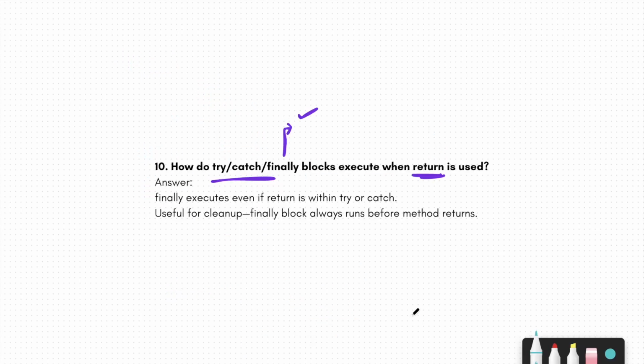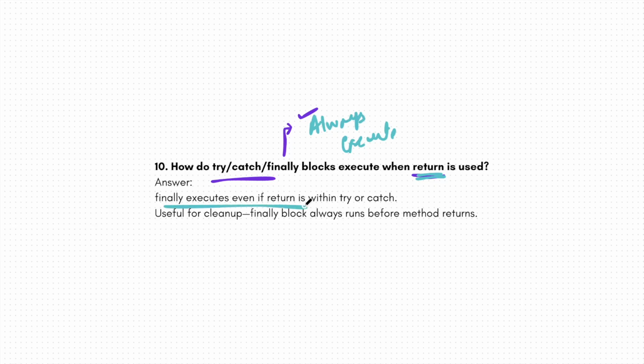So this is what the question is asking: how do try, catch, finally blocks execute when return is used? When return is used, finally will always execute. So finally executes even if return is within the try or catch, and it is useful for cleanup. The finally block always runs before the method returns.